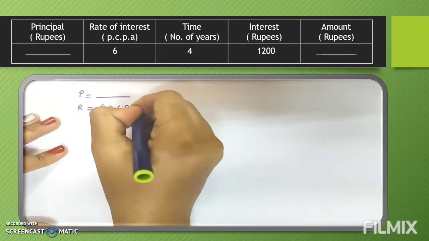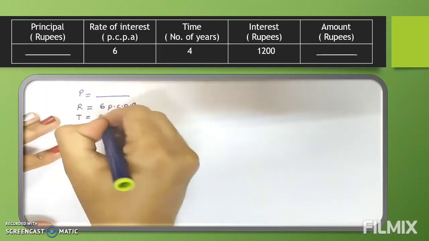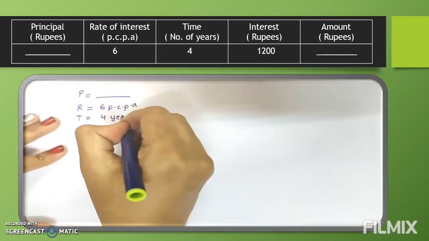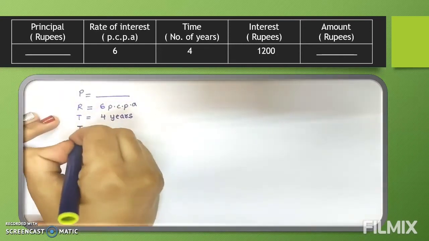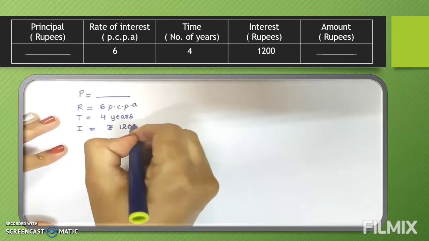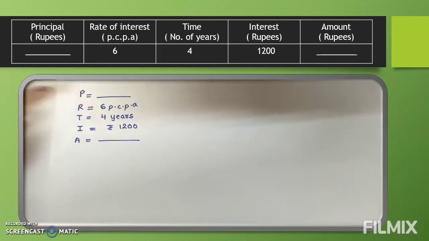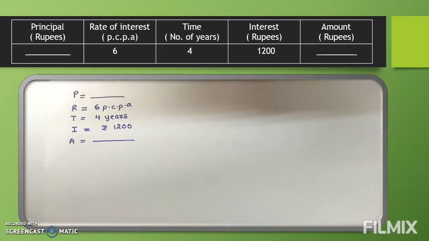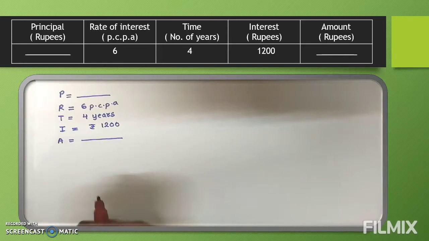The unit for rate of interest is P.C.P.A. Then time is given 4 years, so we will write T is equal to 4 years. Then interest is 1200 rupees, so we will write I is equal to rupees 1200. Then they are also asking for amount. As first they are asking P, which formula will we use? I is equal to PTR upon 100. So first we will use that formula.